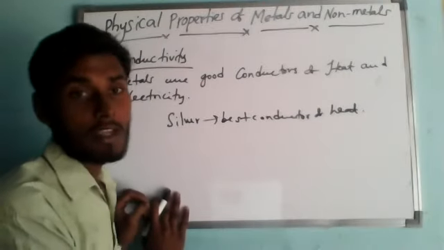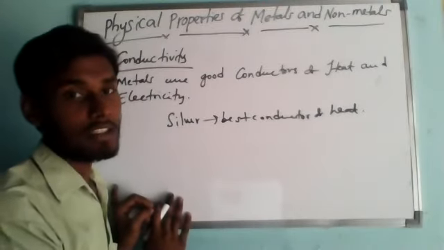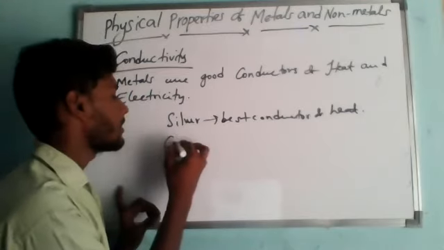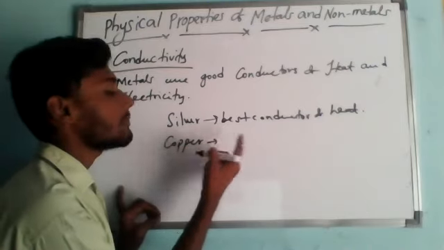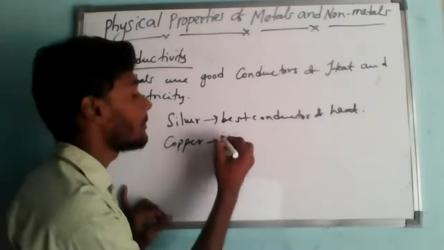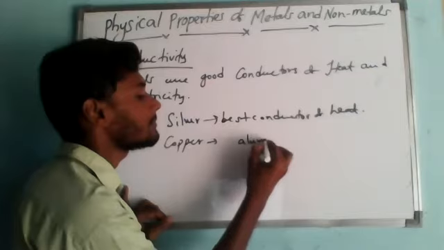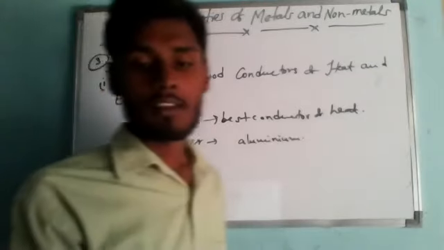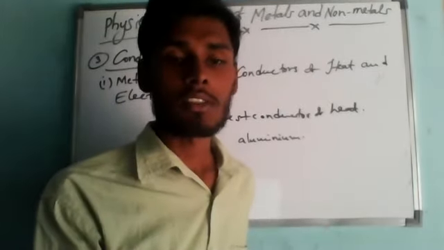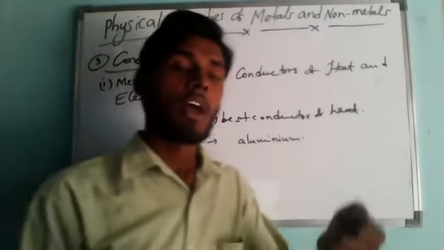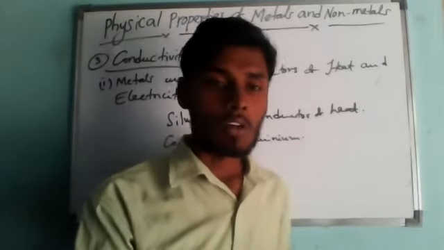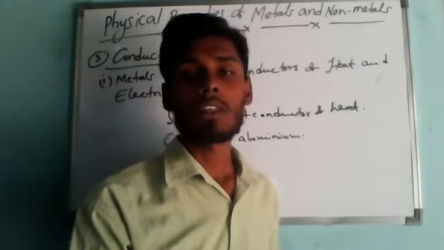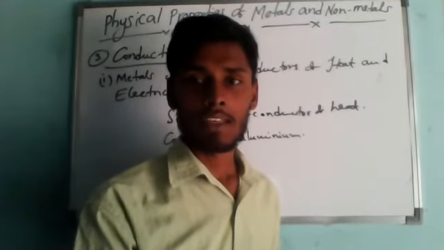So copper metal is a better conductor of heat than aluminum metal. Best one is silver. Copper is also better, not the best, a better conductor of heat compared to aluminum metal. So that is the reason you can see that the cooking utensils, all the bowls which we use as a frying pan or a milk bowl and all, are made of metals, because metals are good conductors of heat.